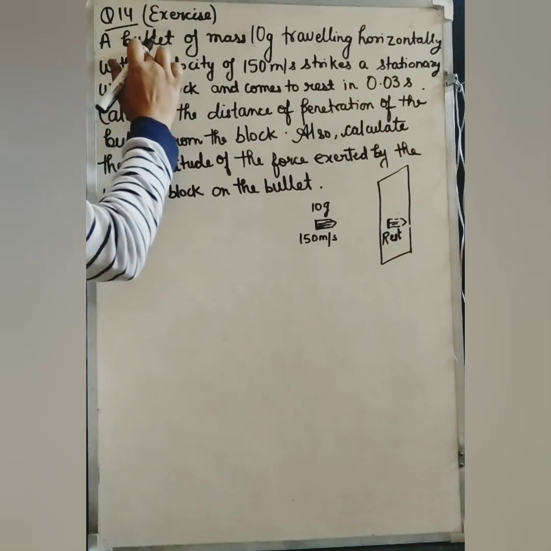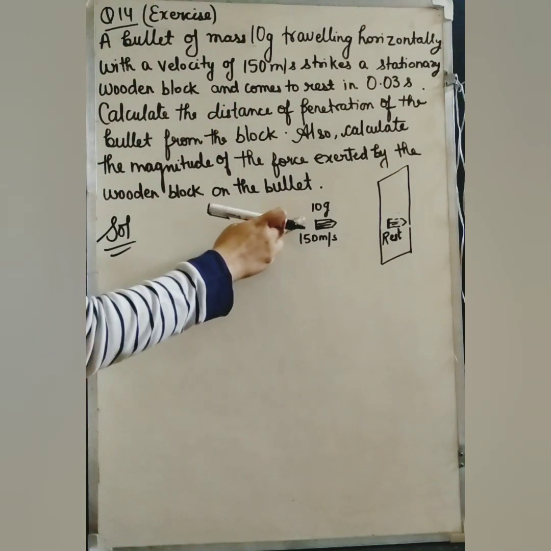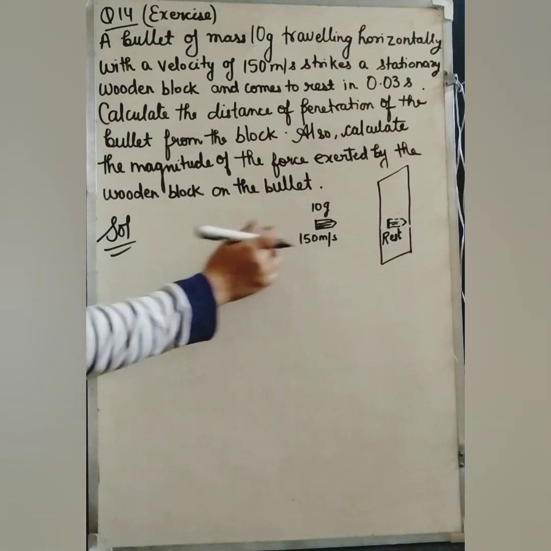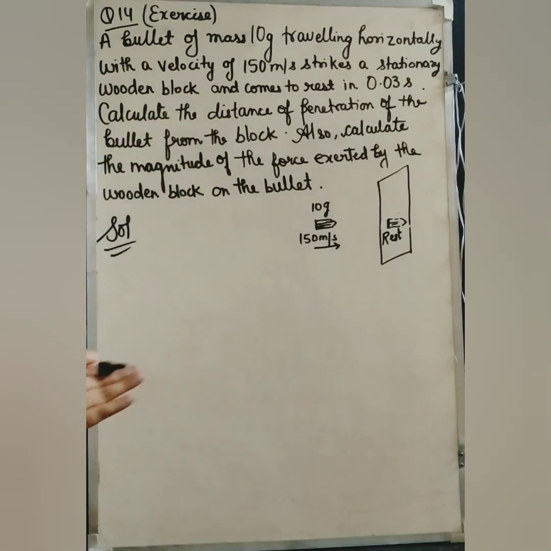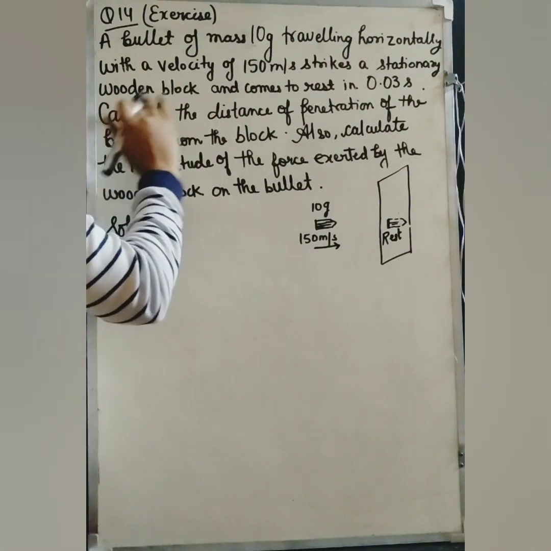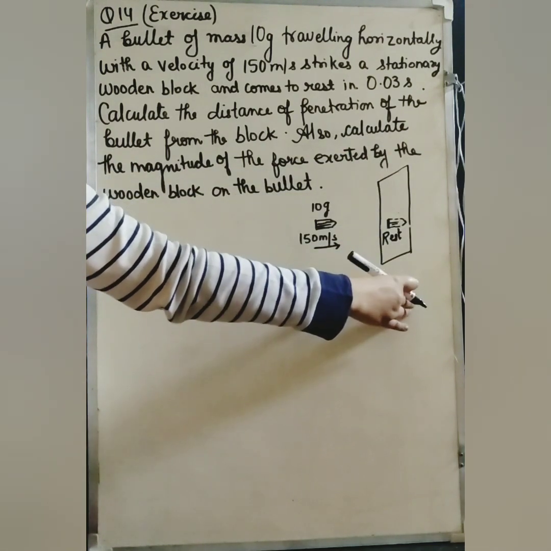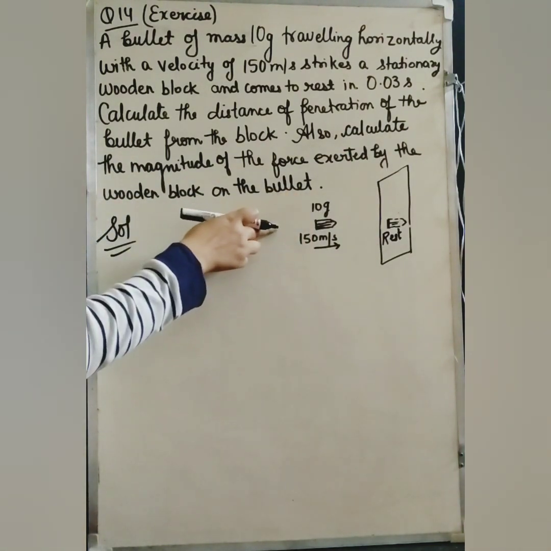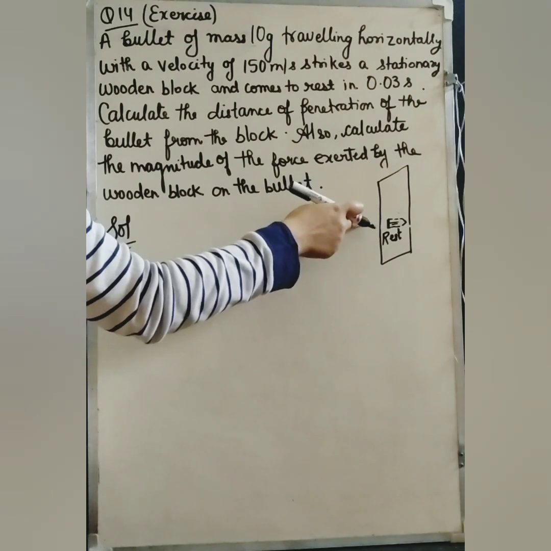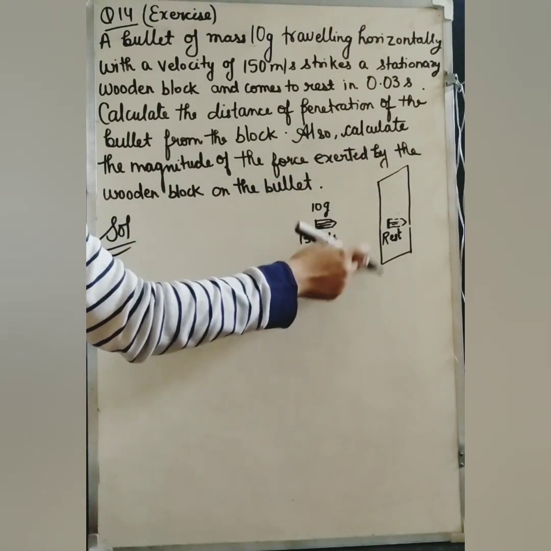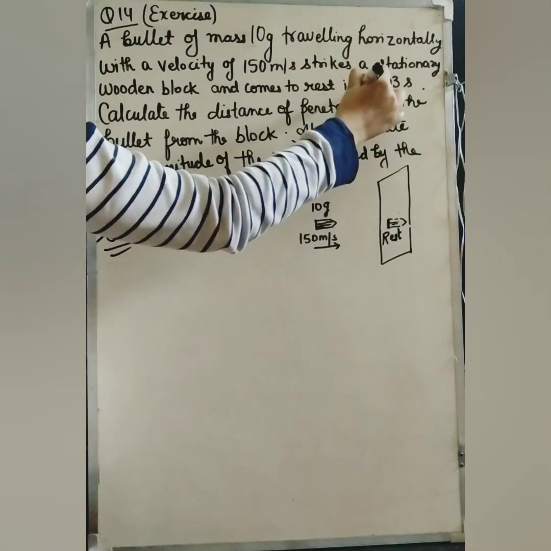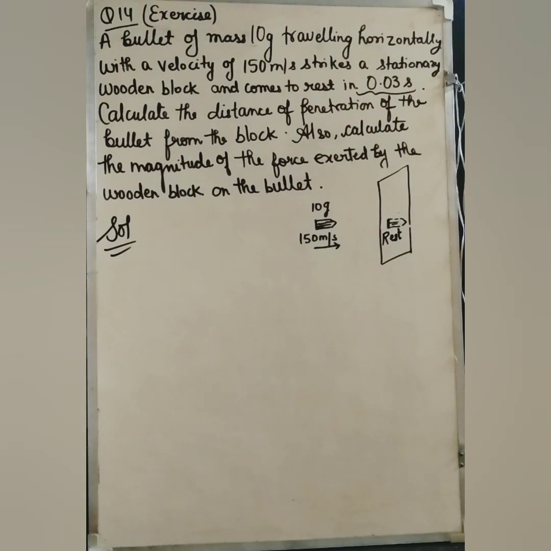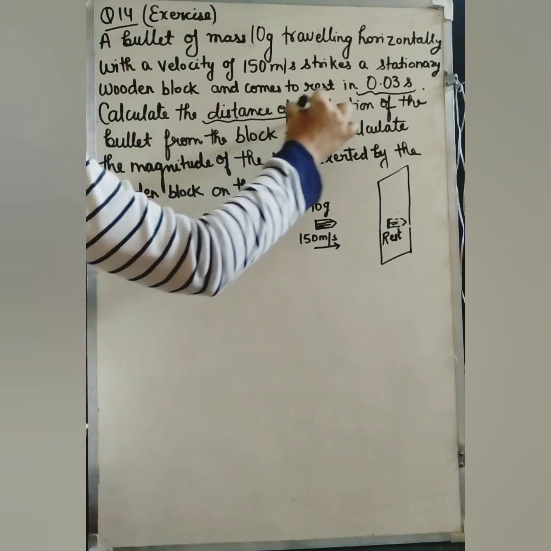In this question there is a bullet of mass 10 gram, moving with a horizontal speed of 150 meter per second. After that it strikes a wooden block that is in its path. The bullet penetrates inside, and after some time it comes to rest, in 0.03 seconds.